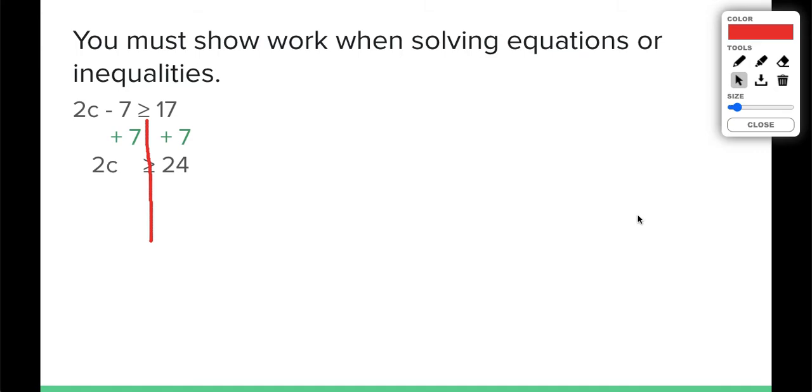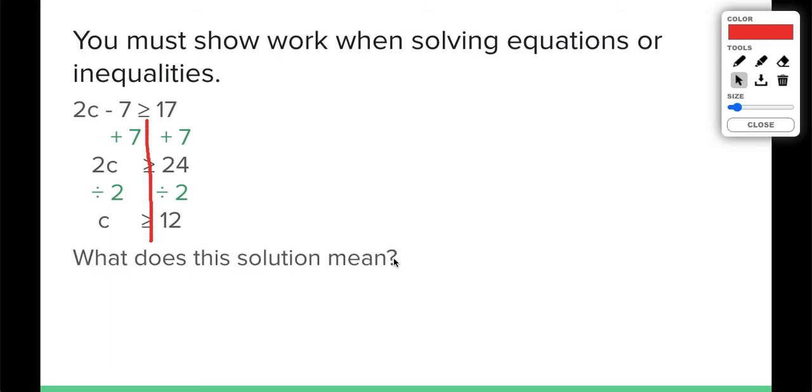Now how do we get c by itself? Right now I have 2 times c. The inverse of multiplying would be dividing by 2. That gives us c is greater than or equal to 12. What does that mean? It means we could plug in any value that's greater than or equal to 12 for c, and this inequality would stay true.